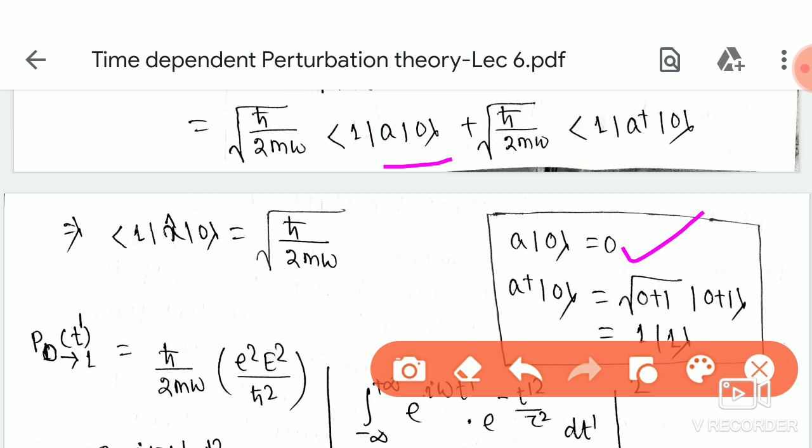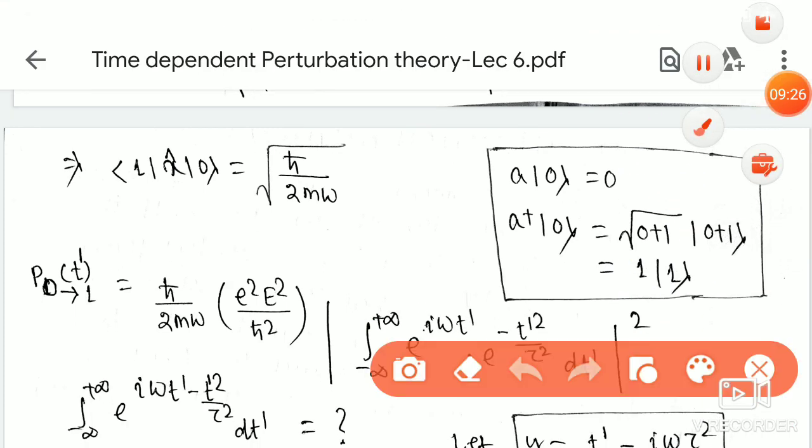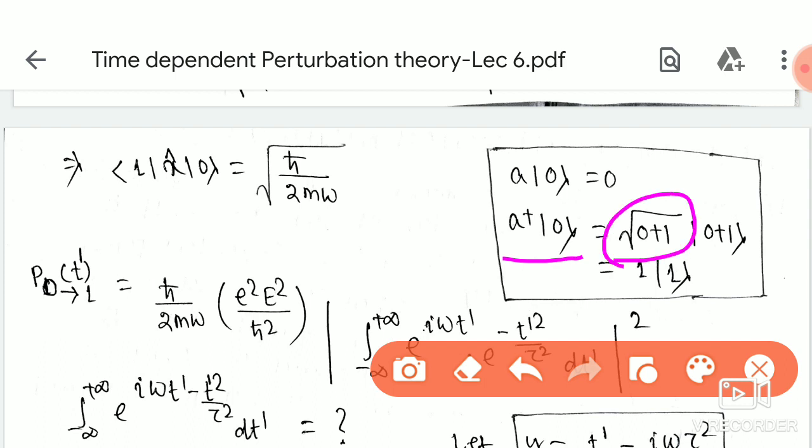When you operate a dagger on ket 0, you will get an eigenvalue root over of 0 plus 1 and a state vector ket 1. So the eigenvalue is 1 and the eigenstate is ket 1.